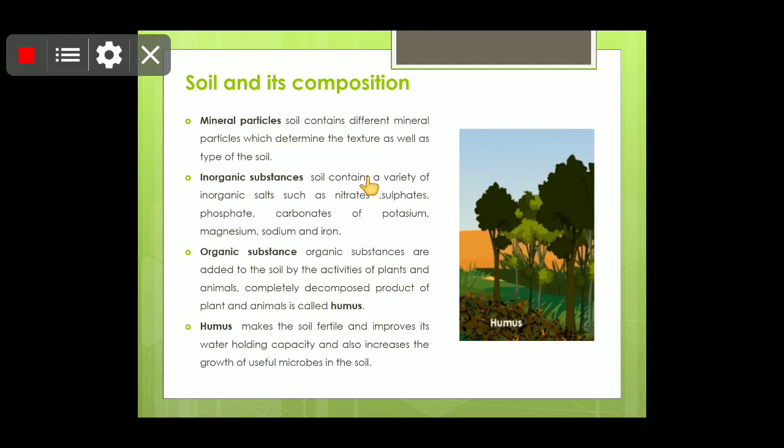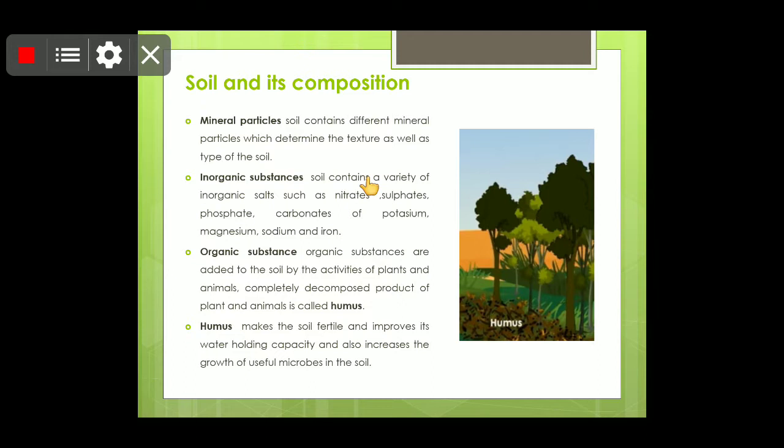If you just keep it as it is, after sedimentation takes place, you can see that it will settle into layers depending on the weight. The heavier particles will settle at the bottom, and at the top you can see tiny particles of the leaves floating. That is humus.